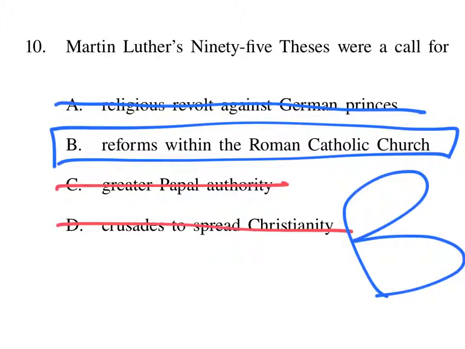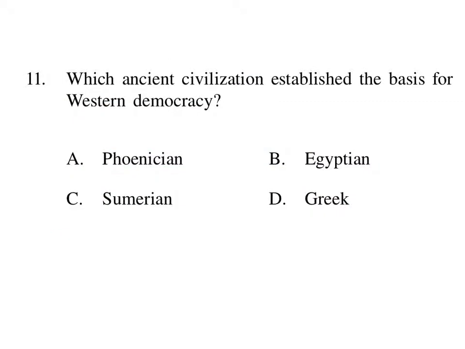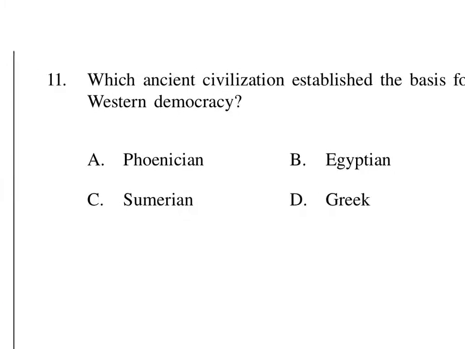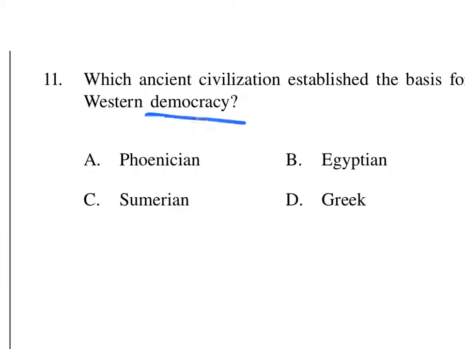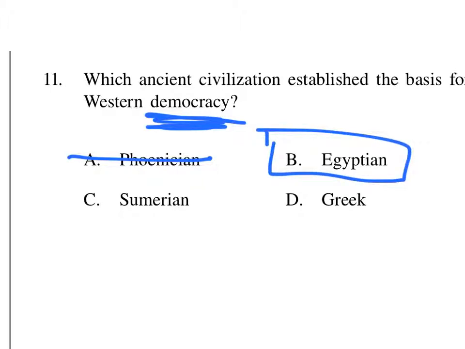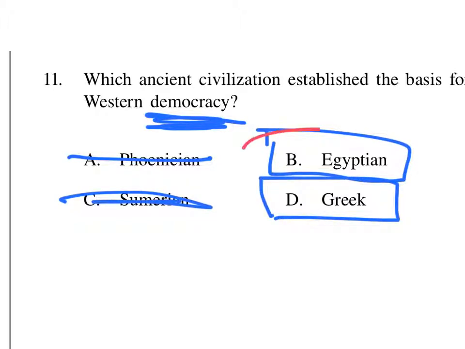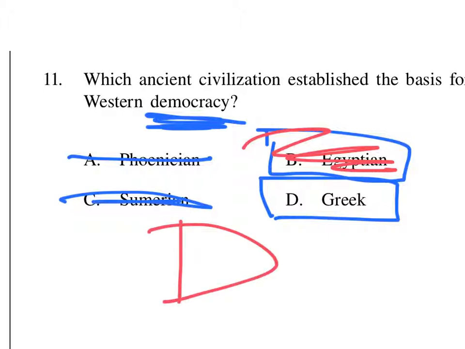B for number 10. Here we have a little bit of a throwback question. Which ancient civilization established the basis for Western democracy? Where did democracy come from, essentially? Was it the Phoenicians? No. Was it Egyptians? Maybe. I know they had a very advanced culture. Let's check out the other two. Was it Sumerians? Nope. Or was it the Greeks? Yeah. I know that the Greeks were the ones who sort of established this idea of Western democracy. The answer to number 11 is D.